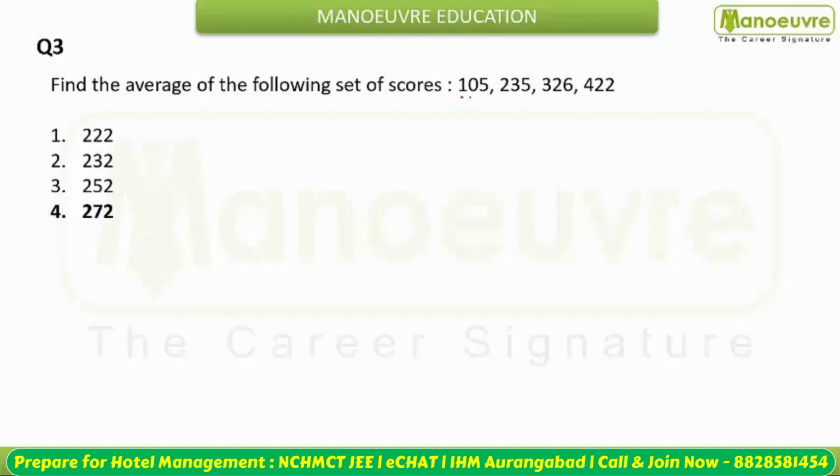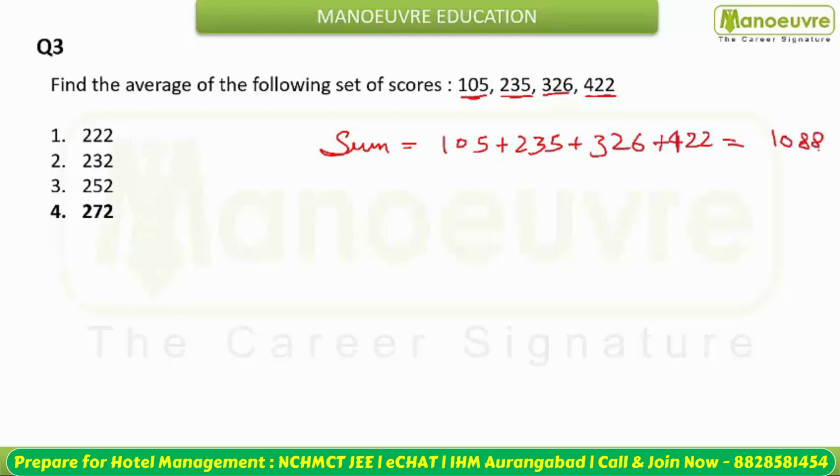Next you have to find the average of the following scores. You have scores 105, 235, 326 and 422. So basically what you have to do is find the sum of these numbers and then divide it. You are given 4 numbers, so you are going to divide by 4. When you add 105, 235 plus 326 and lastly 422, you will get 1088. Now on dividing 1088 by 4, you will get 272. So option number 4, that is 272, is your right answer.